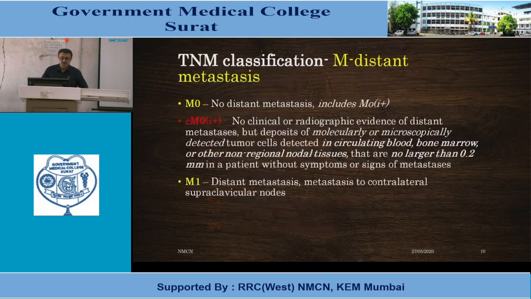Distant metastasis. M0 means there is no distant metastasis. It includes micrometastasis. So what is micrometastasis? No clinical or radiologic evidence of distant metastasis, but deposits of molecularly or microscopically detected tumor cells in circulating blood, bone marrow, or other non-regional nodal tissues that are no larger than 0.2 mm in a patient without symptoms or signs of metastasis. M1 suggests distant metastasis, including metastasis to the contralateral supraclavicular node.